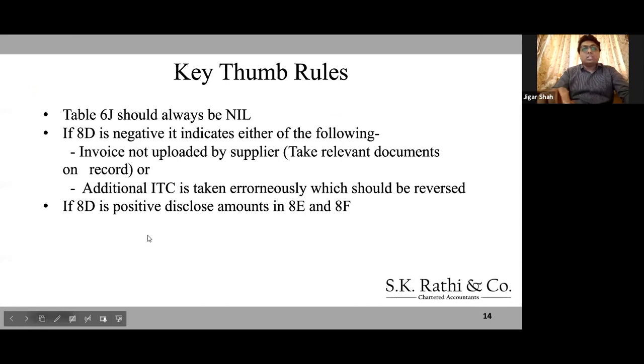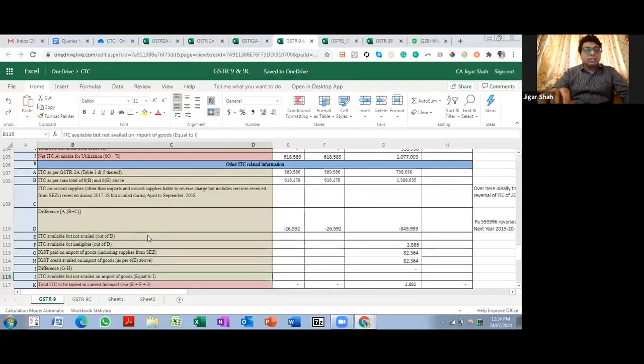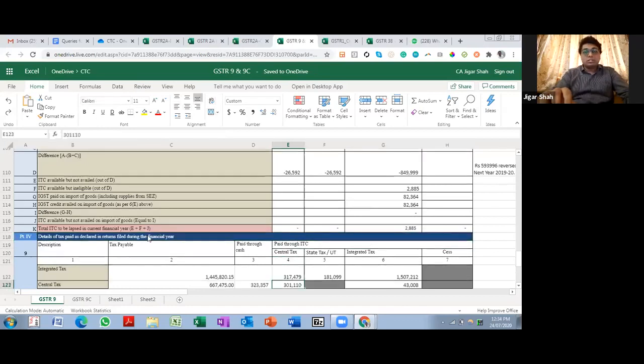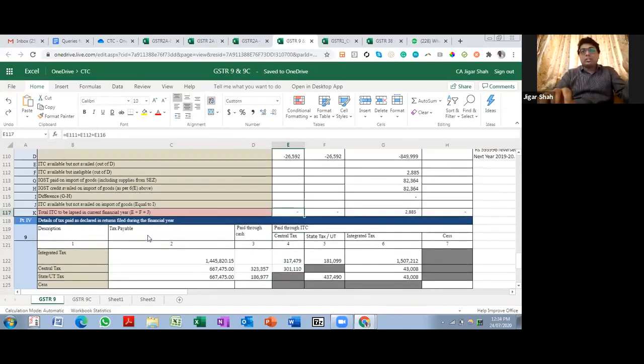Yeah, so if 8D is positive, disclose 8E and 8F. This will show you the figure which you need to lapse, because either the ITC was ineligible, or it was eligible but you have still not availed it. Maybe you missed the date, or it was not that significant. Let us say ITC on bank charges, it is not that significant, so you willingly say that, okay, I don't want to take that ITC. So that is the lapse figure which comes over here. If this is a very large figure, your client will not like it. He will definitely demand an explanation as to why so much of his ITC is getting lapsed.